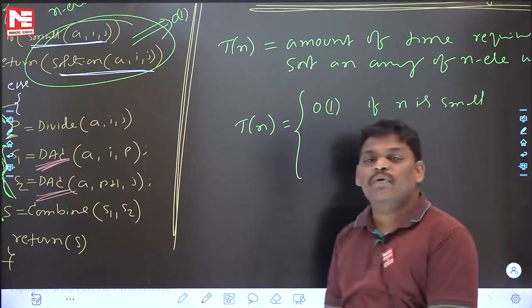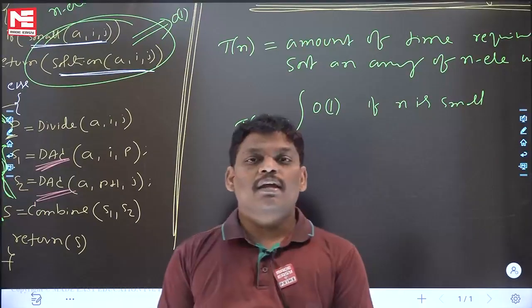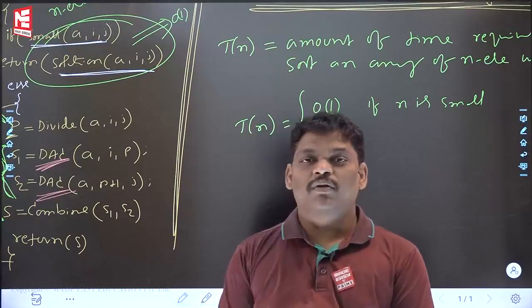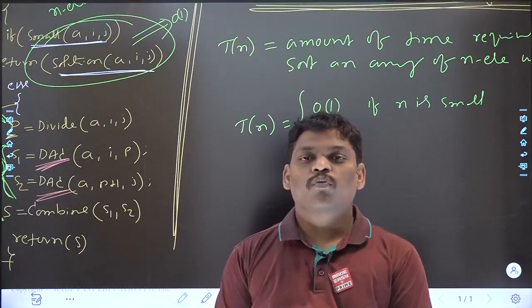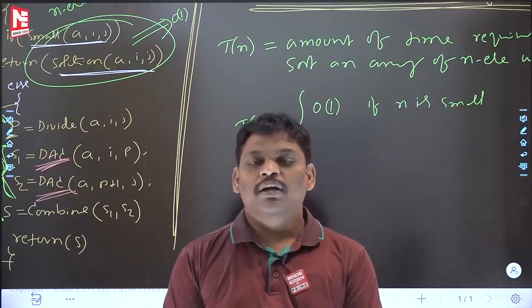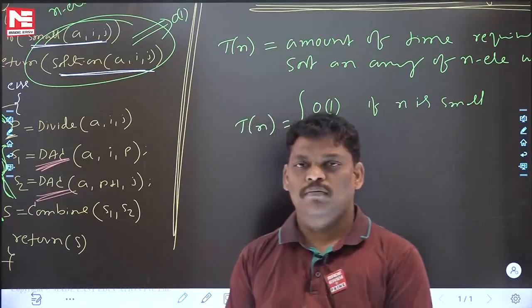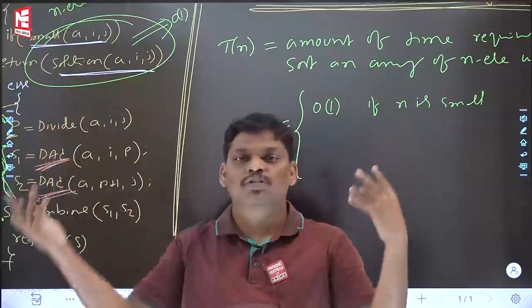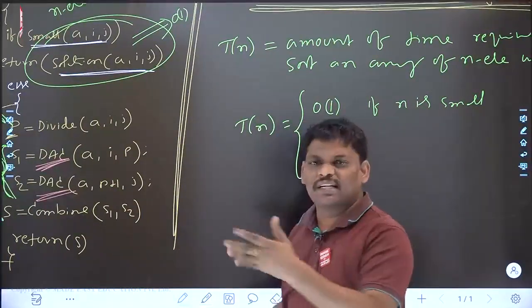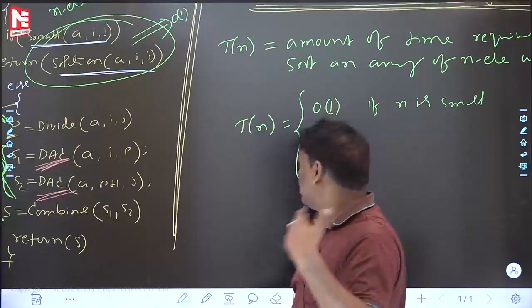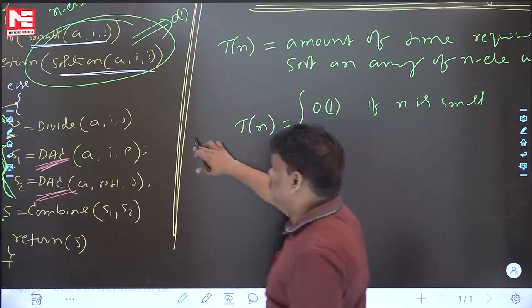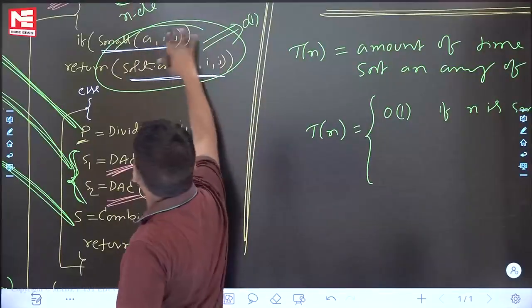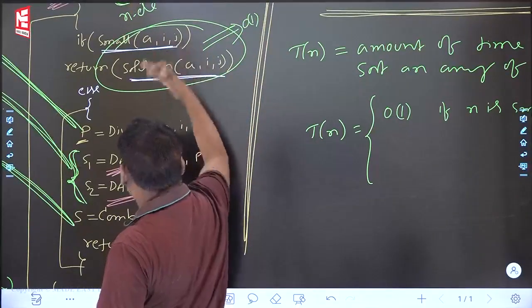From today onwards, if anyone asks you the time complexity T(n) of divide and conquer algorithm on n elements, what will you say? The answer is constant if n is small. If n is small, no need to apply divide and conquer because from the start itself you can stop. Until now, nothing happened. Let's come to the major story. Suppose it is big. If small, then constant time. That's okay. Come to the next one now.